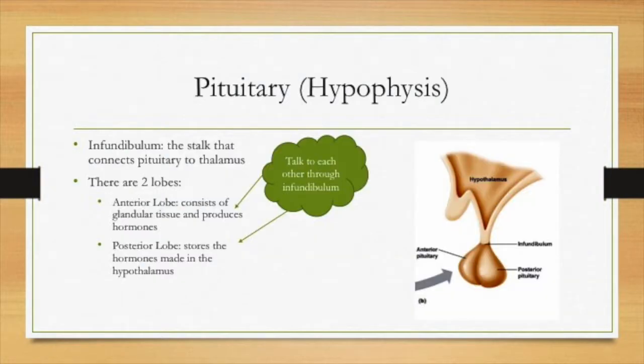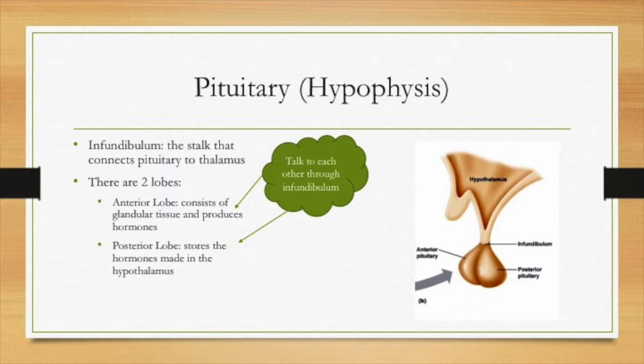Now with the pituitary, you have the infundibulum, which is the stalk that connects the pituitary to the thalamus. There are two lobes. You have the anterior lobe, which consists of glandular tissue and produces hormones, and the posterior lobe, which stores the hormones made in the hypothalamus.